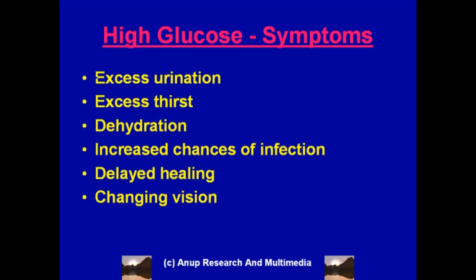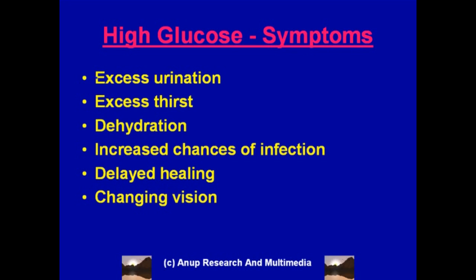Now, what are the symptoms of high blood glucose? When the blood glucose is high, what symptoms happen? Earlier we saw when there is lack of insulin, the glucose levels increase in blood and decrease in the cell. These symptoms are discussed in detail in the presentation called Essentials of Diabetes under the heading Symptoms of Diabetes.